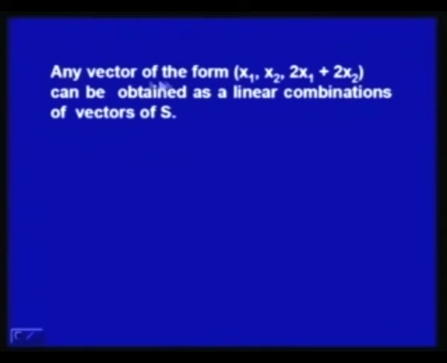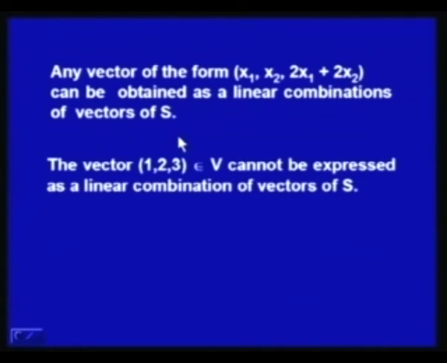That means any vector of the form (x1, x2, 2x1 plus 2x2) can be obtained as a linear combination of vectors of S. Now, consider the vector (1,2,3), which clearly belongs to V. It cannot be expressed as a linear combination of vectors of S, because this vector is not in this form. x1 is 1, x2 is 2, but 2x1 plus 2x2 is not 3.